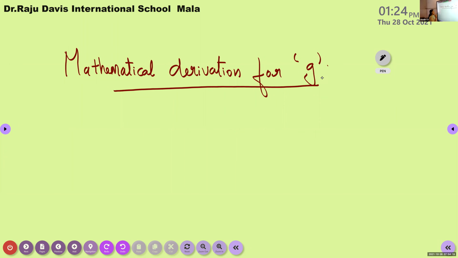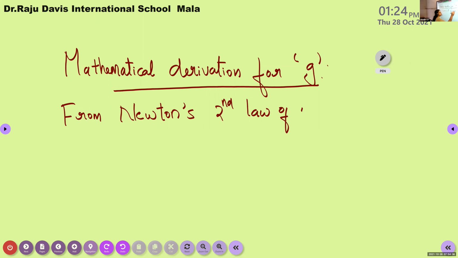So for that, I am just recalling the equation for force according to Newton's second law of motion. From Newton's second law of motion, we know that the force F is equal to, what is F?